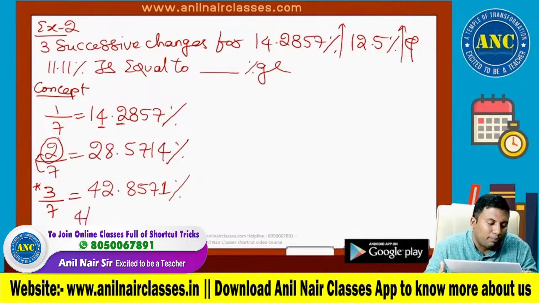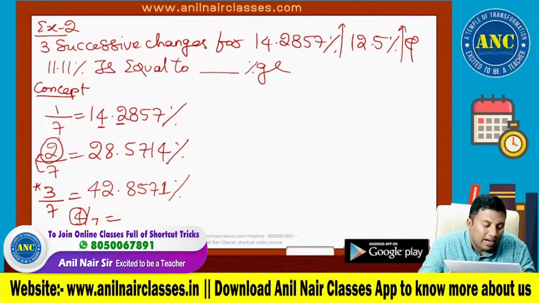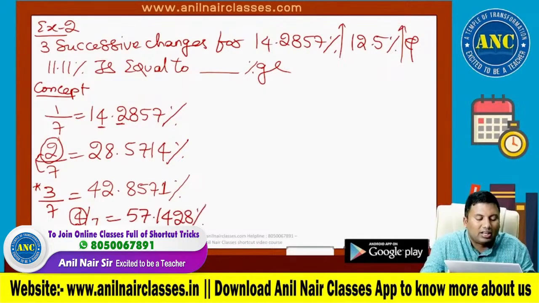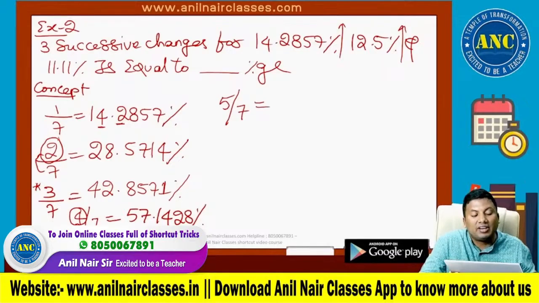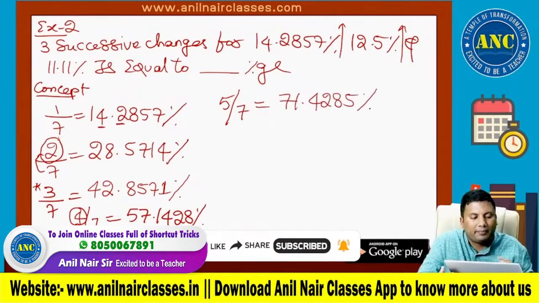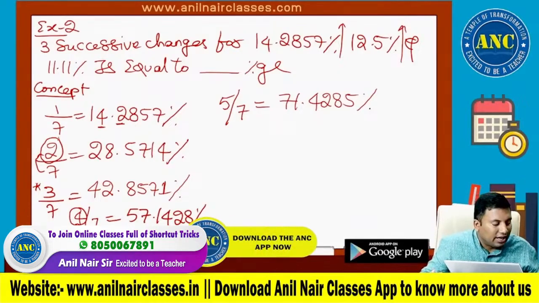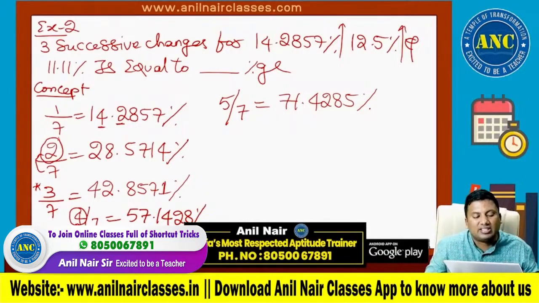Next, if it is 4 by 7, take the numerator, multiply by 10. 4 tens are 40. 7 goes 5 times in 35, 6 times in 42. 5. Write down the 5 and the next digit. Dot the remaining digits in serial order. If it is 5 by 7, 5 tens are 50. 7 goes 7 times in 49. Write the 7 and the next digit. Right, Mrinal, you are right. But it is just by multiplication. There is a logic behind these 6 digits getting repeated.